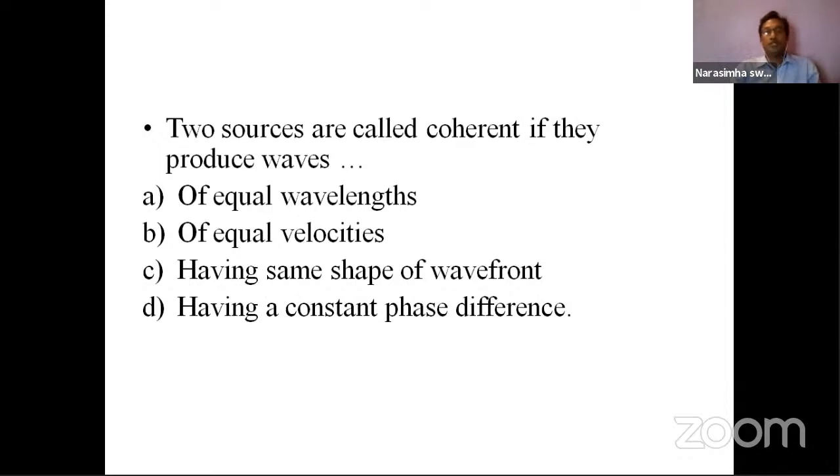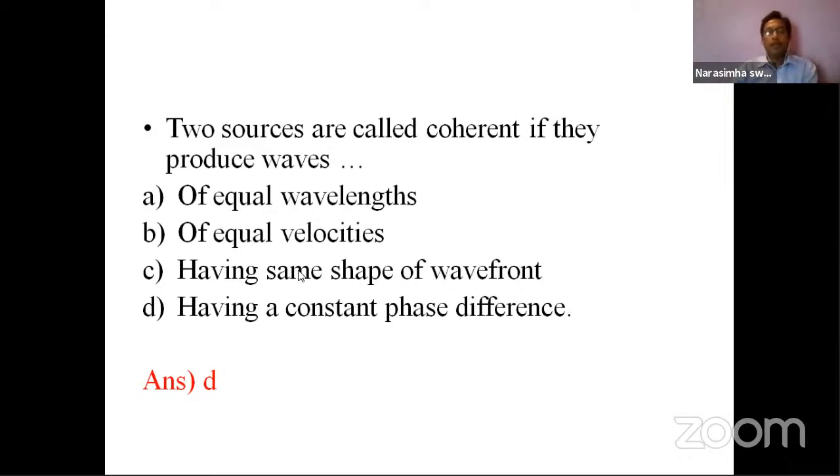The two sources are called coherent if they produce waves... I hope we discussed this concept in the morning. Two sources are called coherent if they produce waves of equal wavelengths, of equal velocities, having the same shape of wavefront, and having a constant phase difference.